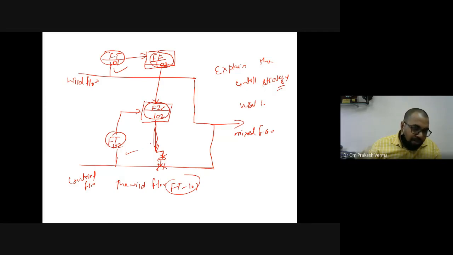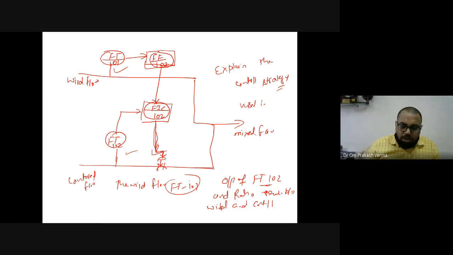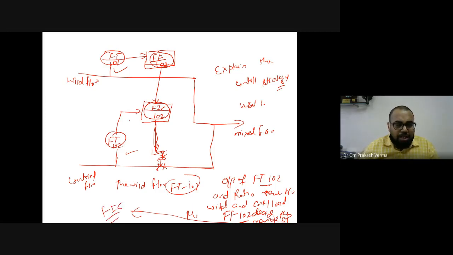Depending upon the output of FT102, and the ratio required between the wild and the controlled flow, FF102 will decide the remote set point for the controller FIC. In this way it is going to control.